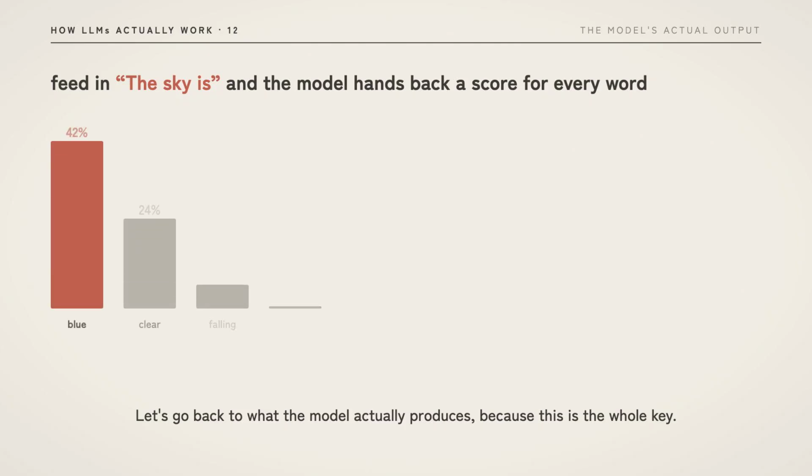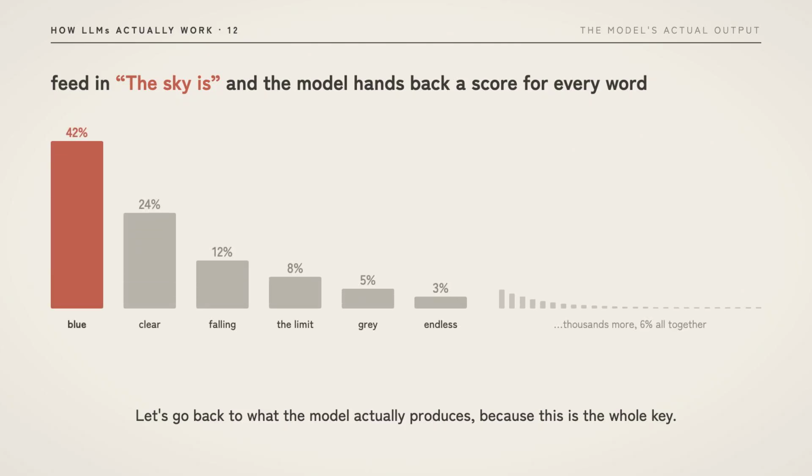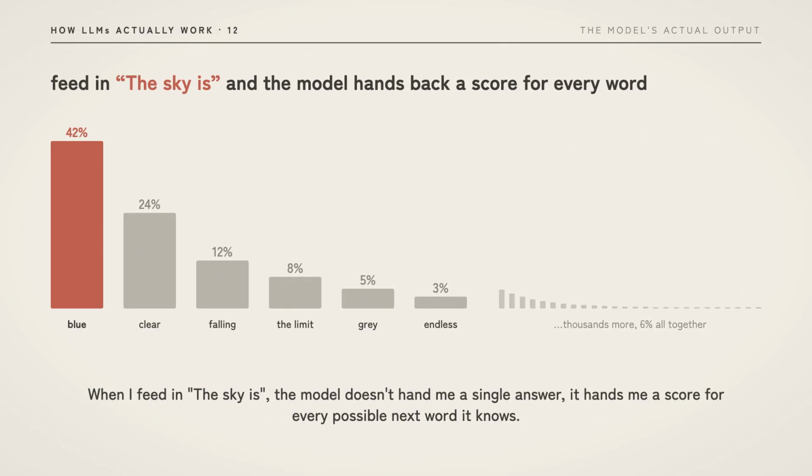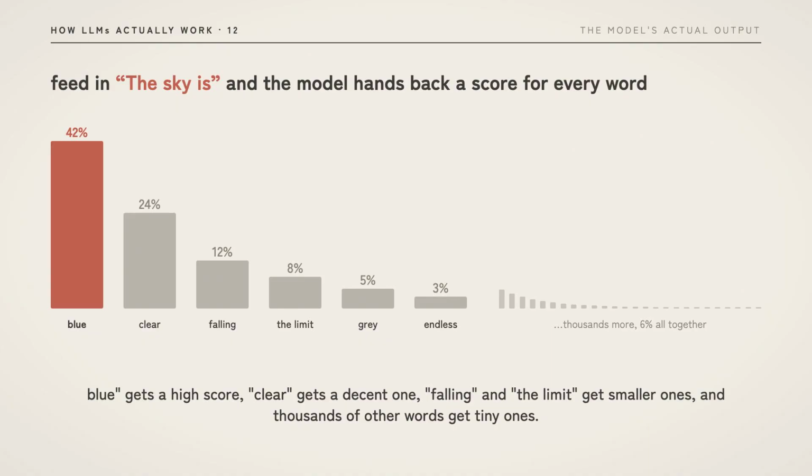Let's go back to what the model actually produces, because this is the whole key. Way back in the first episode, we said a language model does one thing. It predicts the next word, but it doesn't predict one word. When I feed in "the sky is," the model doesn't hand me a single answer, it hands me a score for every possible next word it knows. Blue gets a high score, clear gets a decent one, "falling" and "the limit" get smaller ones, and thousands of other words get tiny ones.